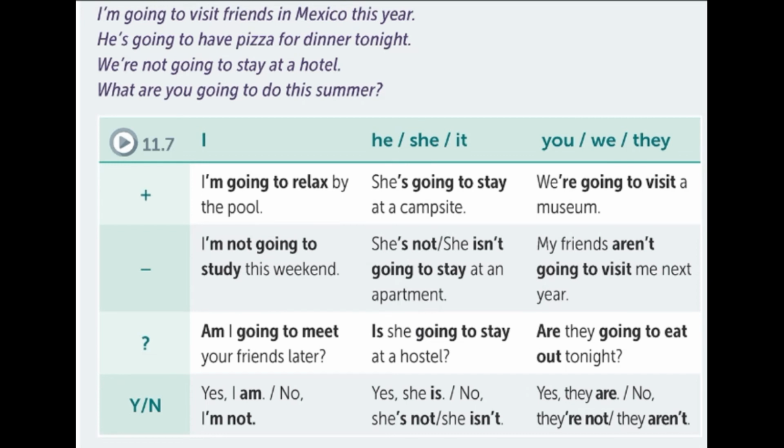I'm not going to study this weekend. She's not going to stay at an apartment. She isn't going to stay at an apartment. My friends aren't going to visit me next year. Am I going to meet your friends later? Is she going to stay at a hostel? Are they going to eat out tonight?